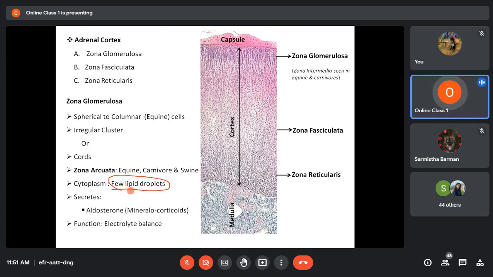This lipid droplet in turn helps in the formation of one hormone called aldosterone, which is a type of mineralocorticoid. All of you know from your physiology classes, zona glomerulosa is responsible for secretion of the hormone aldosterone, which in turn helps in maintaining the electrolyte balance of the body.